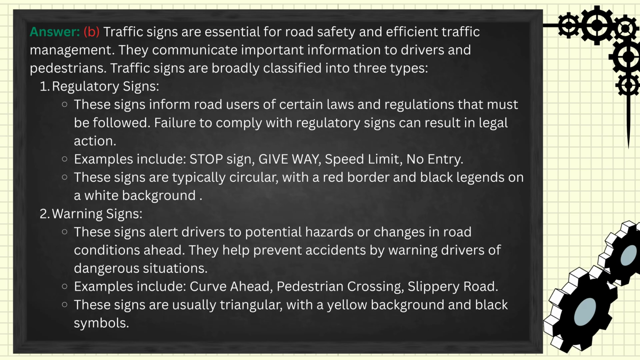Warning signs. These signs alert drivers to potential hazards or changes in road conditions ahead. They help prevent accidents by warning drivers of dangerous situations. Examples include curve ahead, pedestrian crossing, slippery road. These signs are usually triangular, with a yellow background and black symbols.